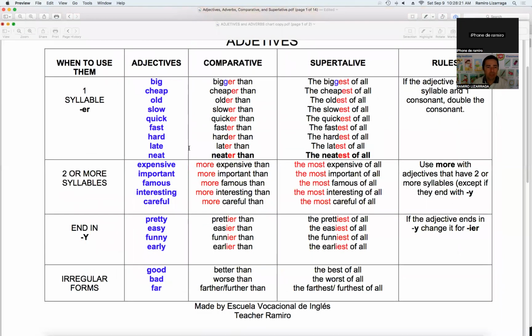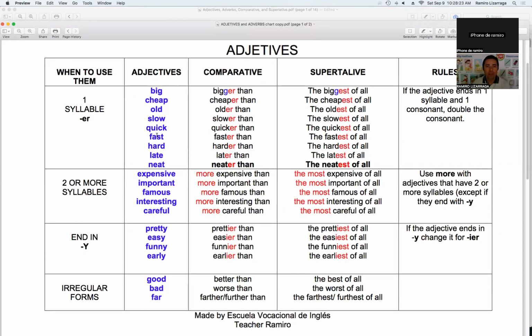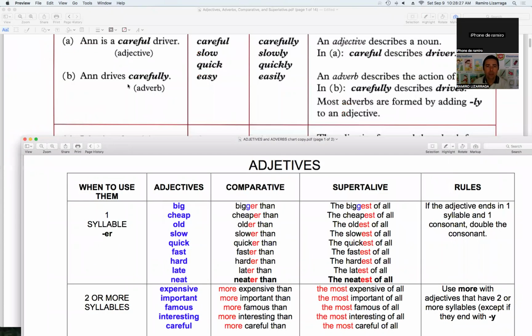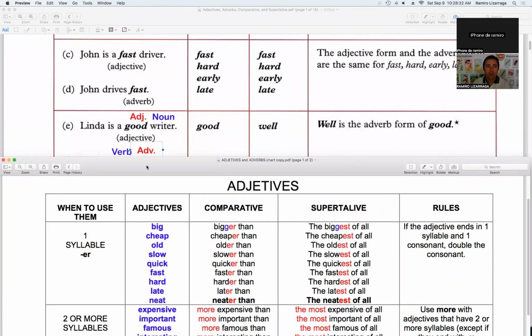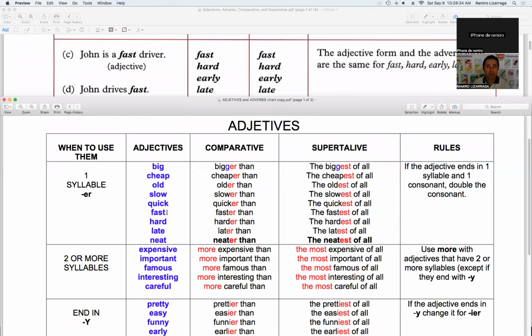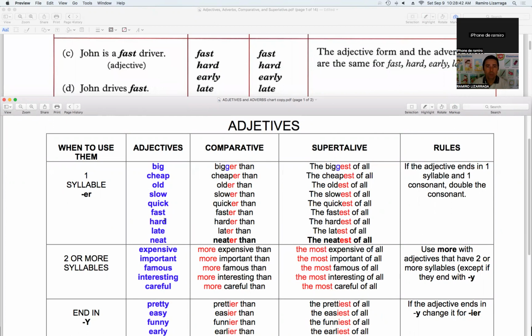Let me look for them here. We have fast, okay, hard. Let me look for them in this chart. We have here fast, we have hard, we have late. But where is early? Oh, I'm missing early here.